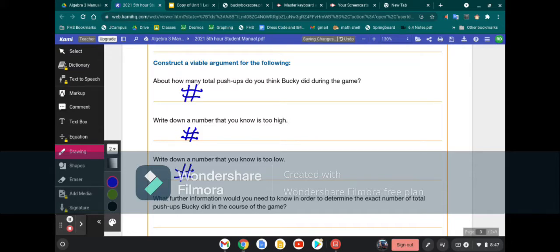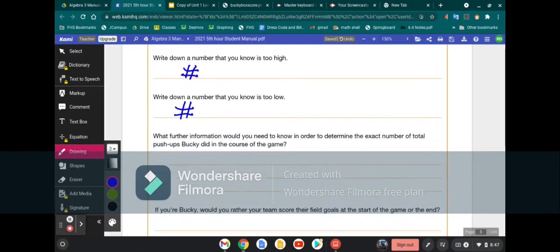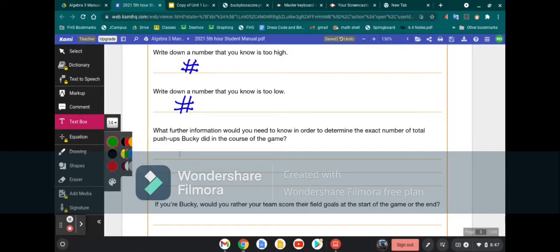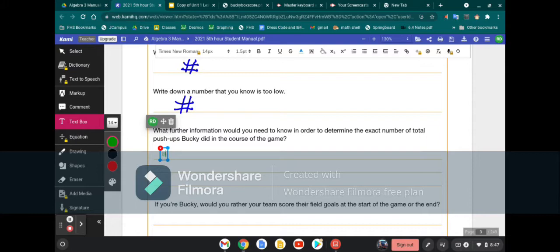Okay? Now, let's think about this here. It says, what further information would you need to know in order to determine the exact number of total push-ups Bucky did in the course of the game? So if we're thinking about this and we want to know how many push-ups he did, well, something we may need to know is how many touchdowns and field goals were scored during the game.